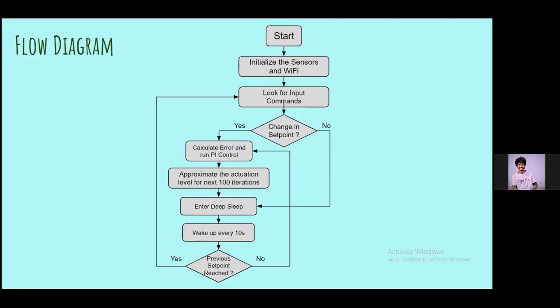Next, it will drive the motor using phase angle control. Since it's a three phase or single phase AC motor, we are using triacs to incorporate that. After driving the motor, it will enter deep sleep mode to minimize power consumption, and after every 10 seconds it will wake up from the deep sleep and again calculate the same PI values. If the set point is reached, then it will stop calculating and enter deep sleep mode.